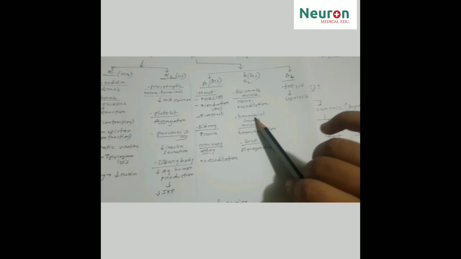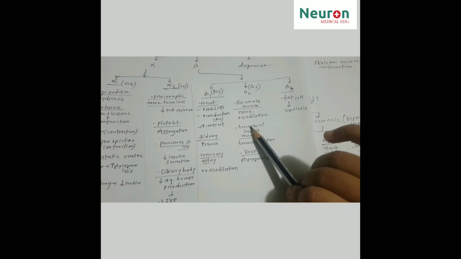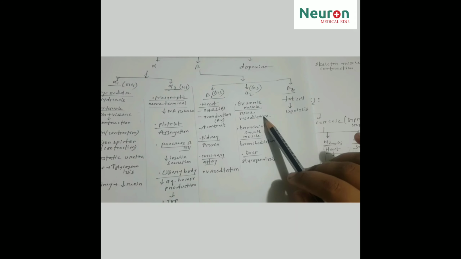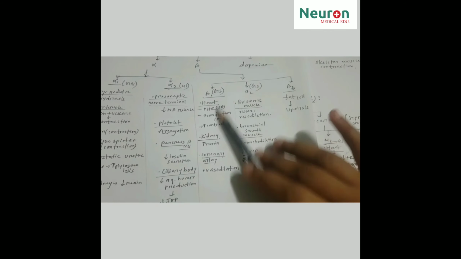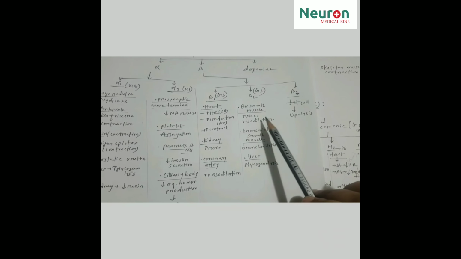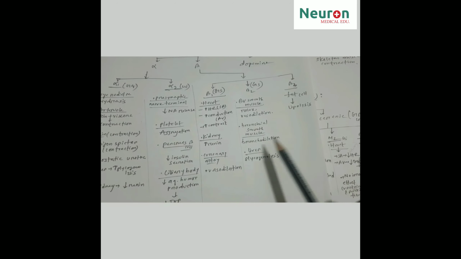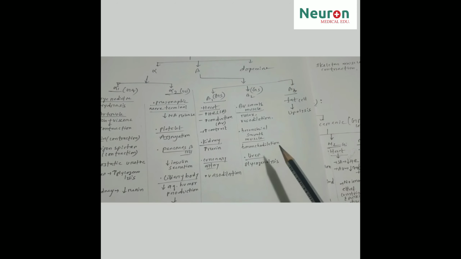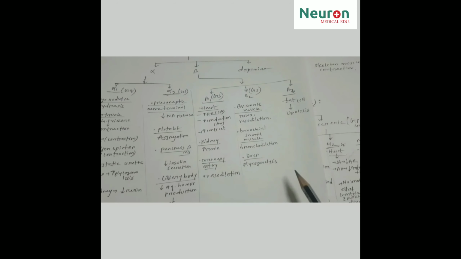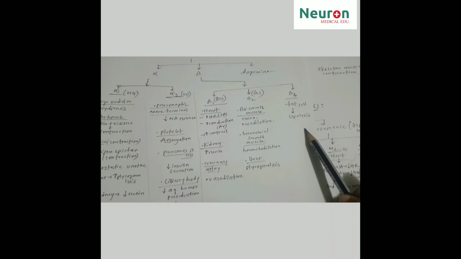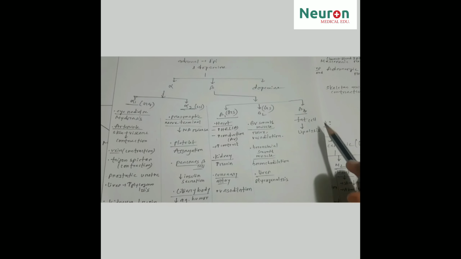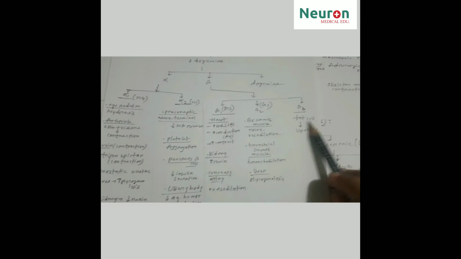Now the beta 2 receptor. The beta 2 receptor is present on the smooth muscle of the blood vessel, where it causes relaxation, ultimately vasodilation. On bronchial smooth muscle it causes bronchodilation. On the liver it causes glycogenolysis. And the beta 3 receptor is present on the fat cell and causes lipolysis.